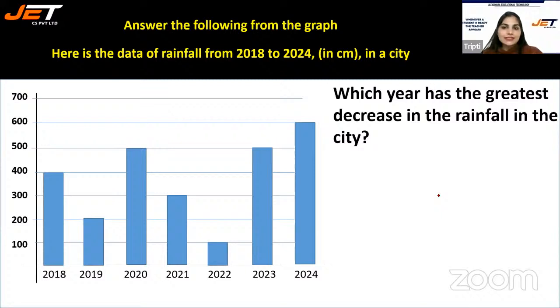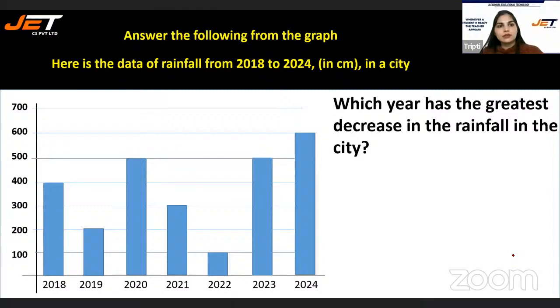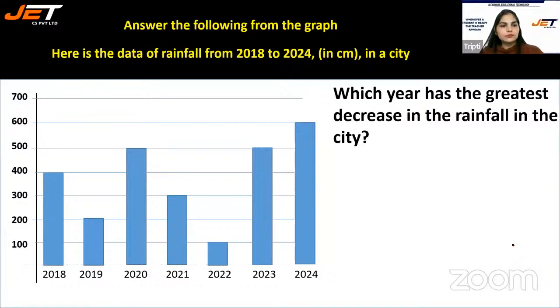Which year has the greatest decrease in the rainfall in the city? Greatest decrease. Let's see.